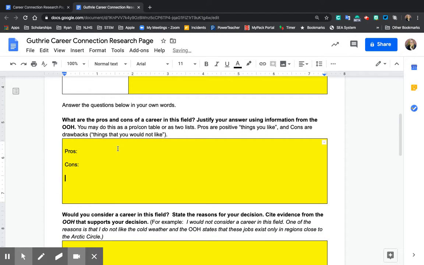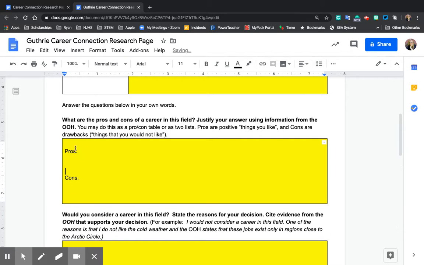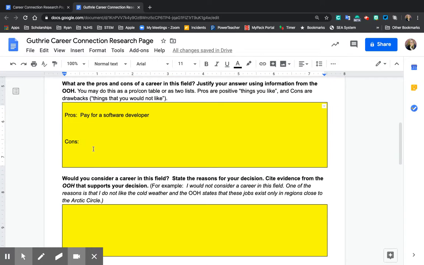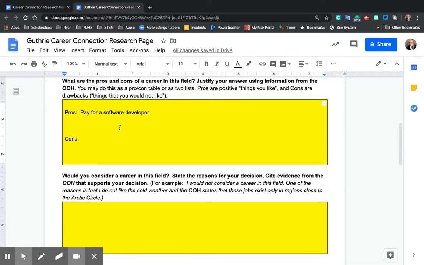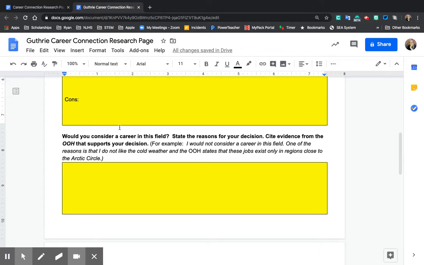Obviously, there's going to be some opinion here because what you like and what I like might be 2 different things. So I think most of us would agree that the pay for a software developer is a pro. A con, depending on what you think about software developing, if you don't like being on a computer all day, then that might be a con for you. Again, you want to put several things in here that you like and do not like. I'd like to see at least 2 for each.